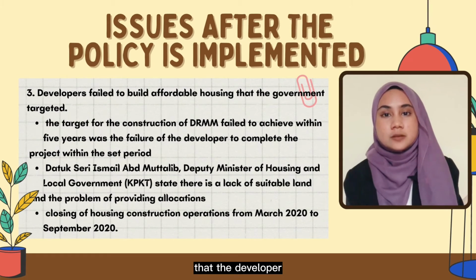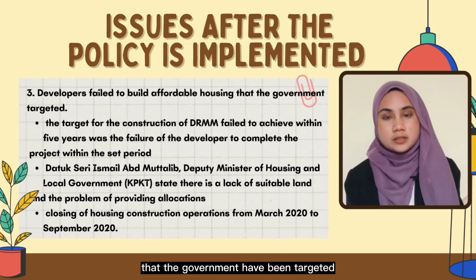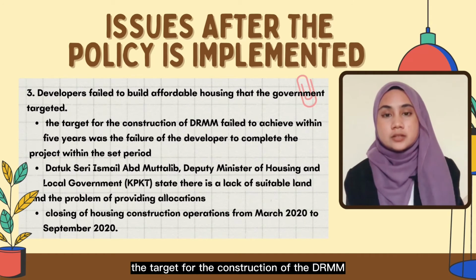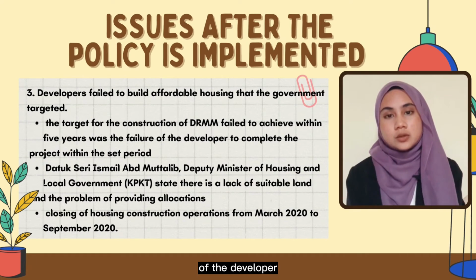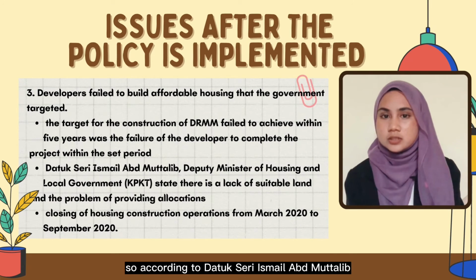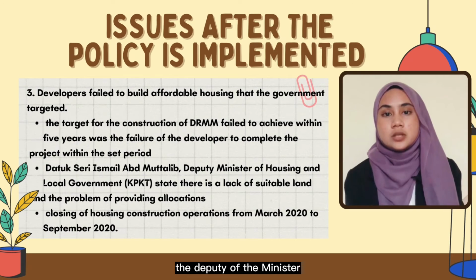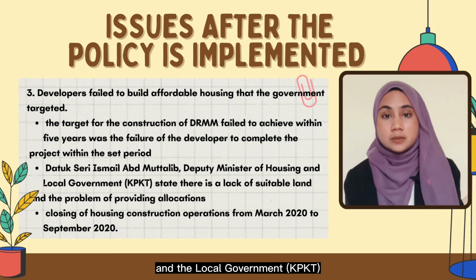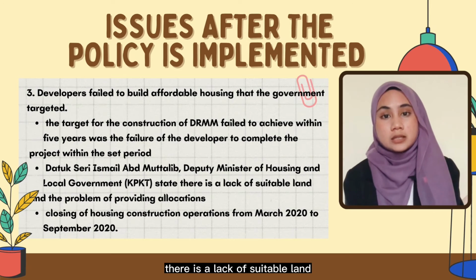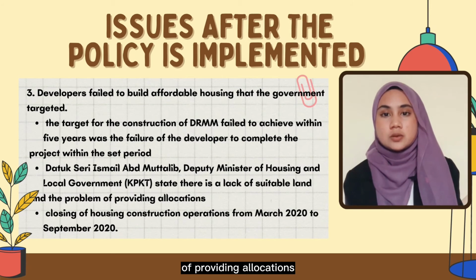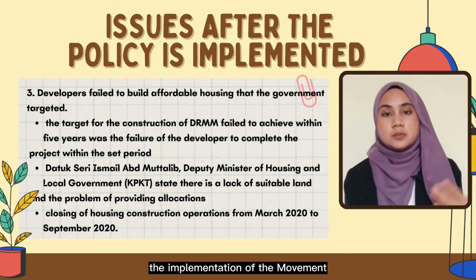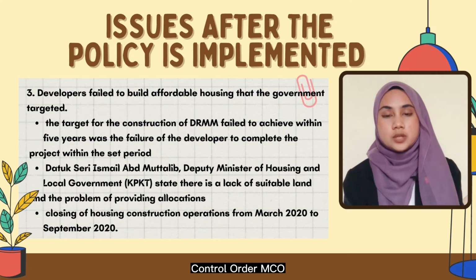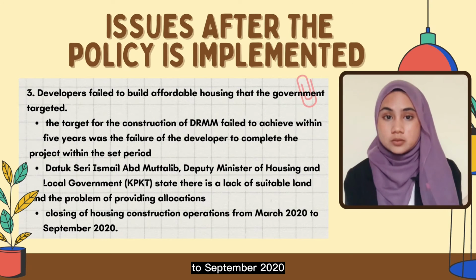Okay, the last issue is that the developer failed to build affordable housing that the government had targeted. So one of the reasons that the target for the construction of DRM failed to be achieved within the 5 years was the failure of the developer to complete the project within the set period. According to Datuk Seri Ismail Abdul Muttalib, the Deputy Minister of Housing and Local Government KPKT, he stated that there is a lack of suitable land and also the problem of providing allocation. So in 2022, the COVID-19 pandemic that the nation is dealing with led to the implementation of the Movement Control Order MCO, which prohibited housing construction operations from March 2022 to September 2022.